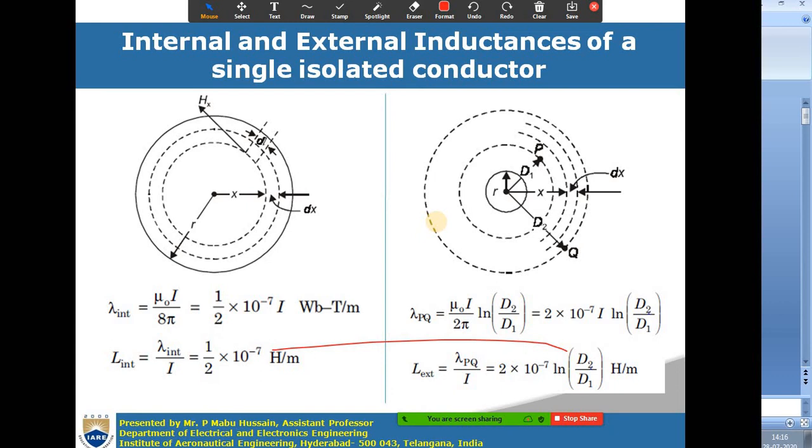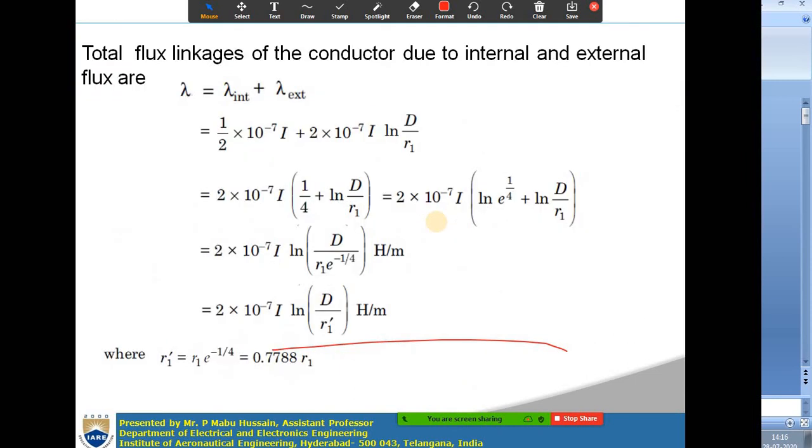In one minute I will just give the summary. First you have to determine the internal flux and external flux. You have to derive the expressions for internal flux and external flux. If you know these, you can determine the internal inductance and external inductance for a single isolated conductor. If you sum those two, you get the total inductance.